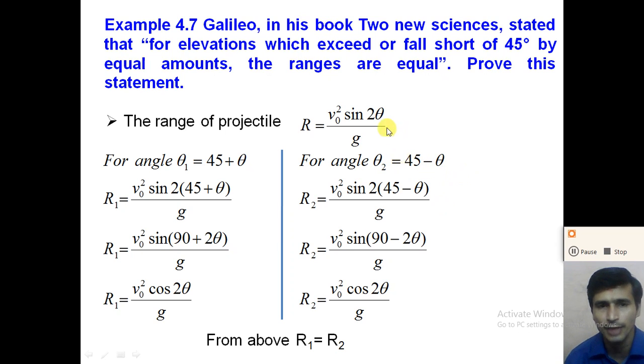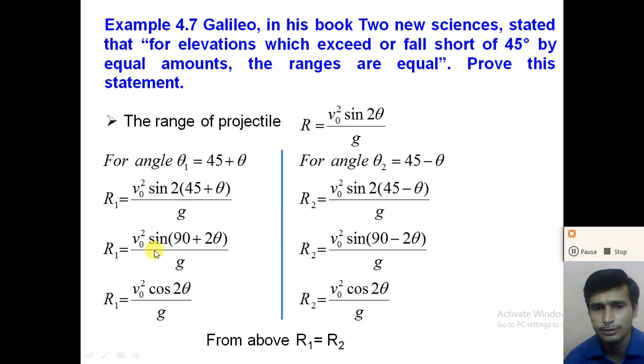So if you calculate the range for both angles theta 1 and theta 2: for theta 1 equal to 45 plus theta, we get R1 is equal to v0 square sin 2 theta 1 divided by g. Multiplying 2 inside, R1 is equal to v0 square sin of 90 plus 2 theta divided by g.